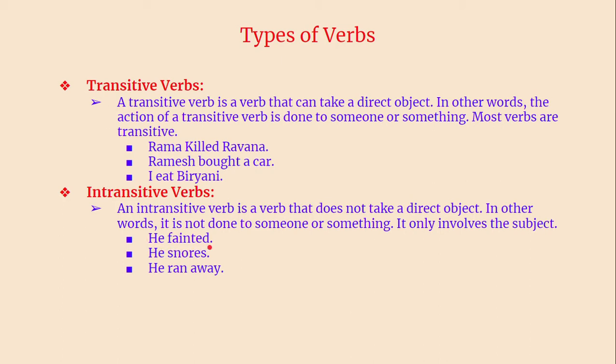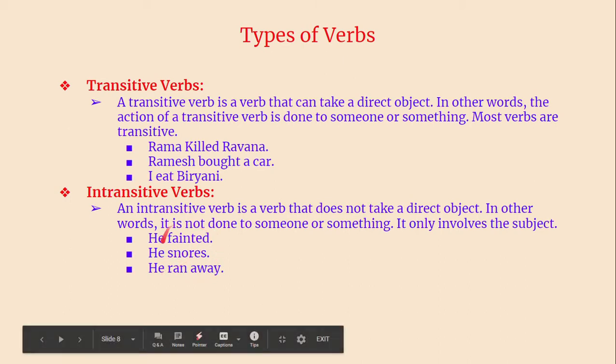Suppose you see here in this sentence, he fainted. That's all. There is no need of any object here. He snores. He ran away. Okay, away is an adverb, but it is not an object. These do not need any object. Such verbs are called intransitive verbs.